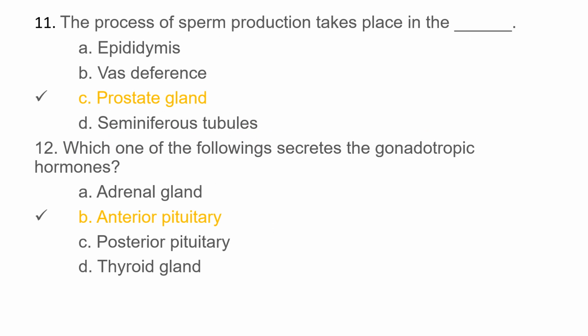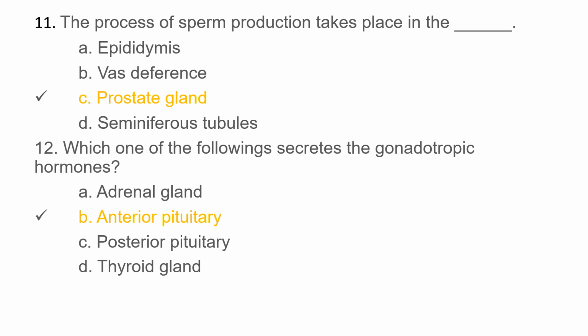The 11th question is, the process of sperm production takes place in the option A, epididymis, option B, vas deferens, option C, prostate gland, option D, seminiferous tubules. And the correct option is option C, prostate gland.